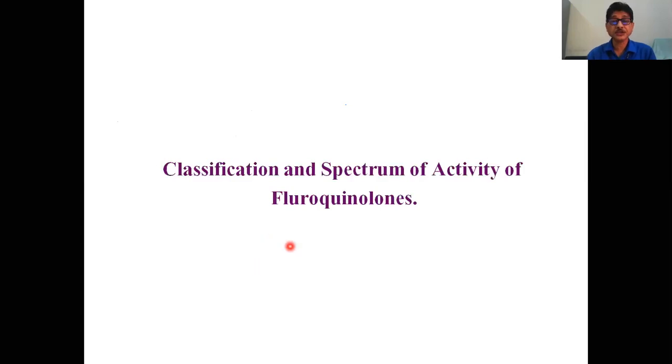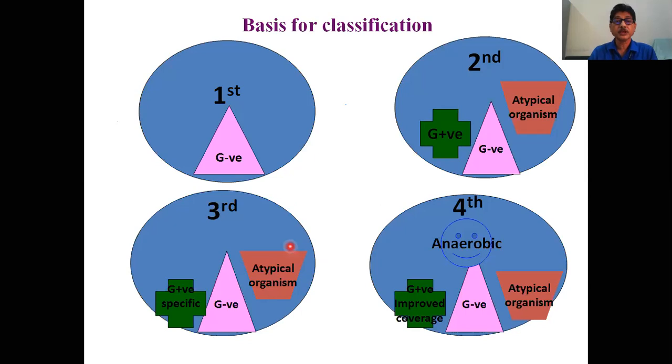Coming to the classification and spectrum of activity of the fluoroquinolones, there are 4 generations: first, second, third and fourth. The first generation is mainly effective against gram-negative organisms. The second generation has an improved spectrum with gram-positive as well as activity against some atypical organisms.